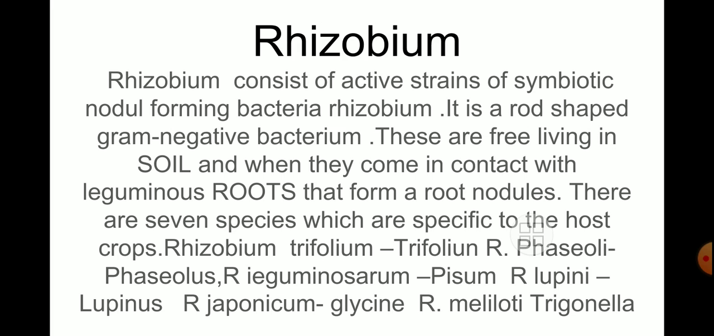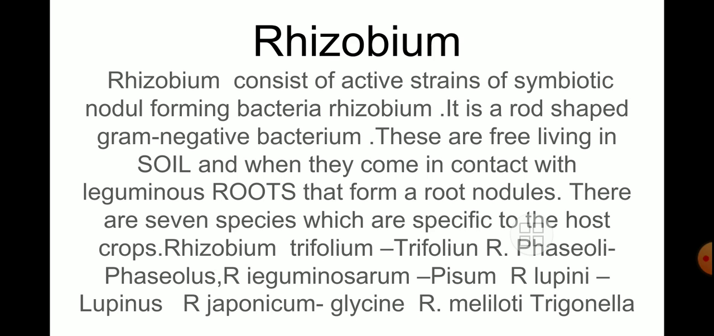So symbiotically that bacteria takes shelter from this leguminous plant, and as rent for that shelter it provides atmospheric nitrogen, converted into a usable form, to the plant itself. So you have to keep in mind the symbiotic association. Both partners are benefited here, isn't it?